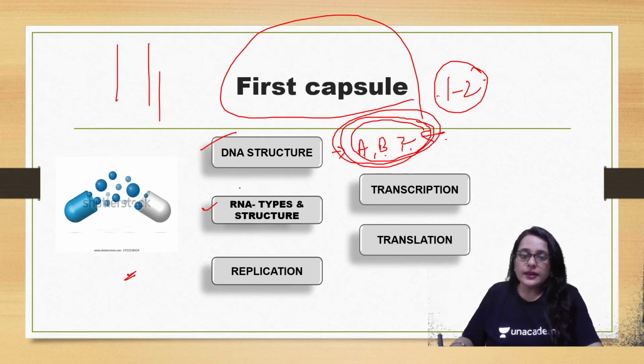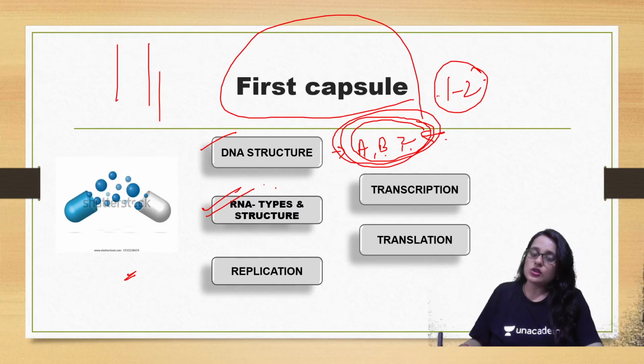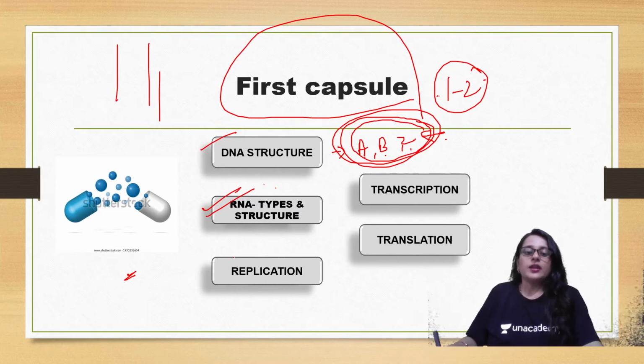Then RNA types and structure you have to read. RNA types and structure is also an important concept-wise topic. Then replication of DNA in prokaryotes, transcription of DNA in prokaryotes, translation in prokaryotes.